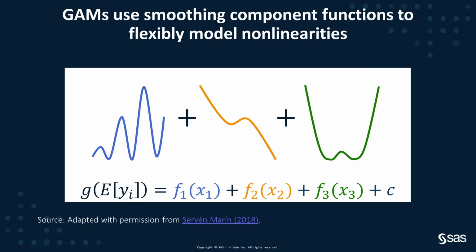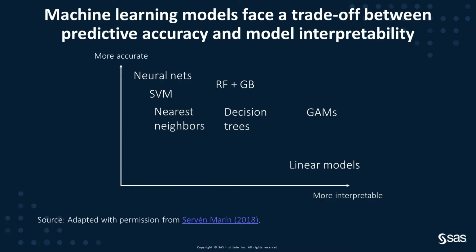Therefore, not only can GAMs model different types of data just like GLMs can, but GAMs also take this flexibility to another level by incorporating nonlinear functions that can model more complex relationships. Even with this flexibility, GAMs are still interpretable. This is an increasingly desirable feature of machine learning models, especially for high-stakes applications such as healthcare, finance, and mission-critical systems. Typically, you face a trade-off between model performance and model interpretability.